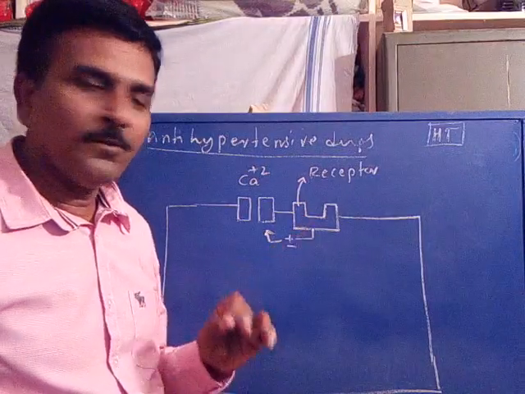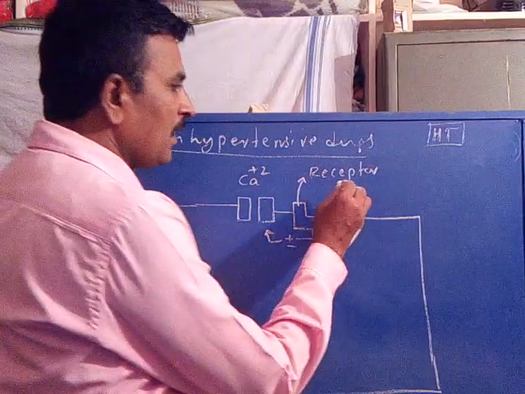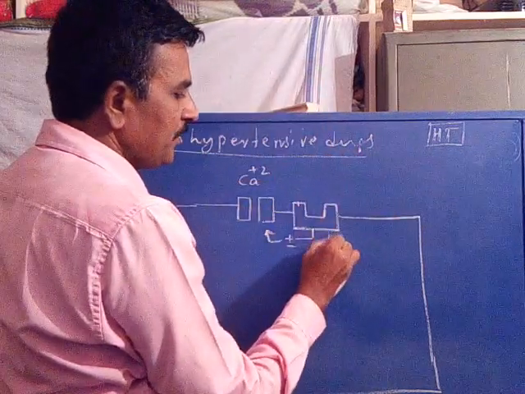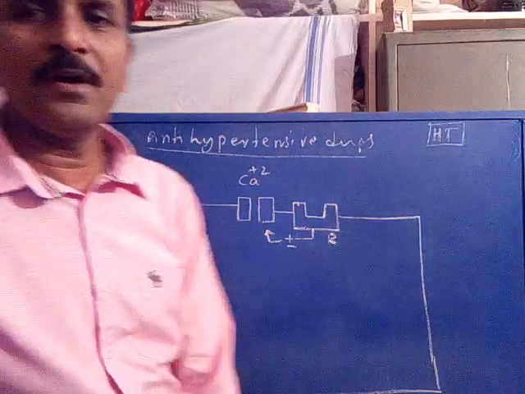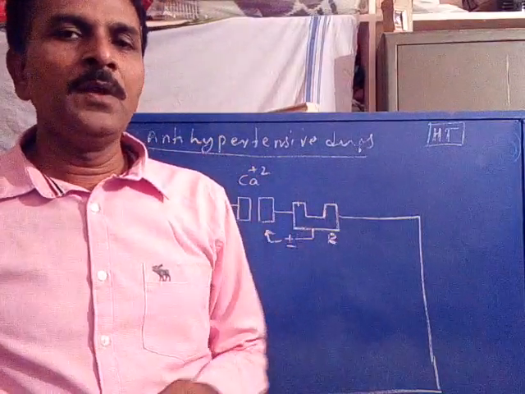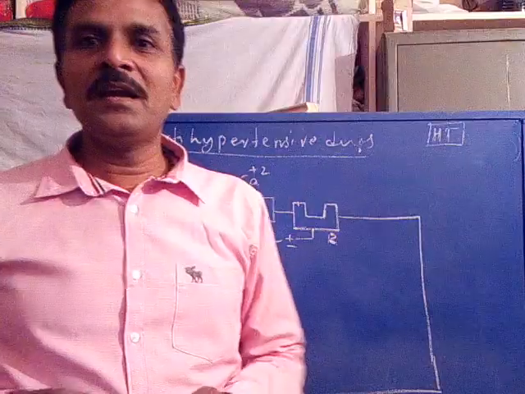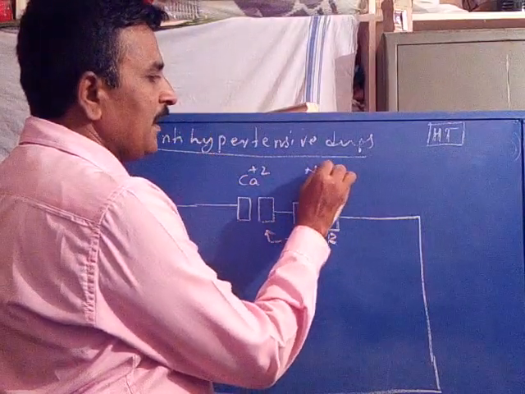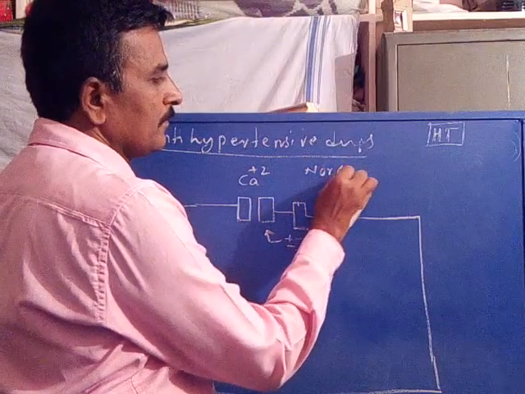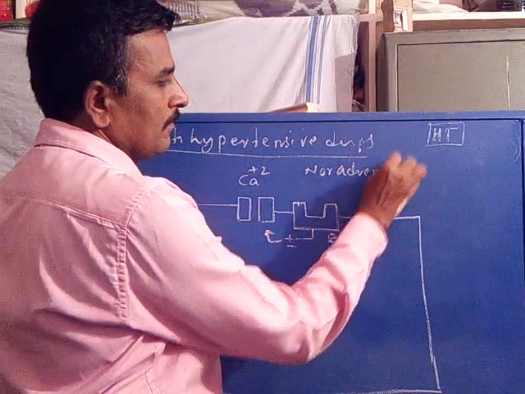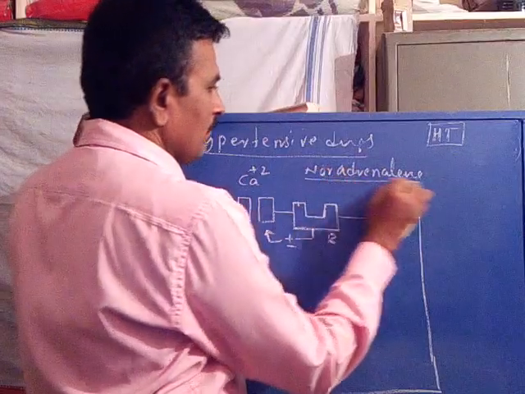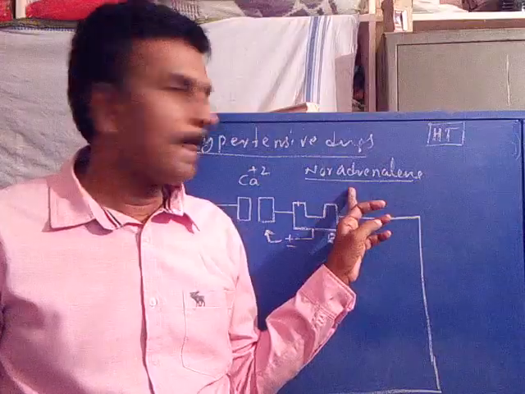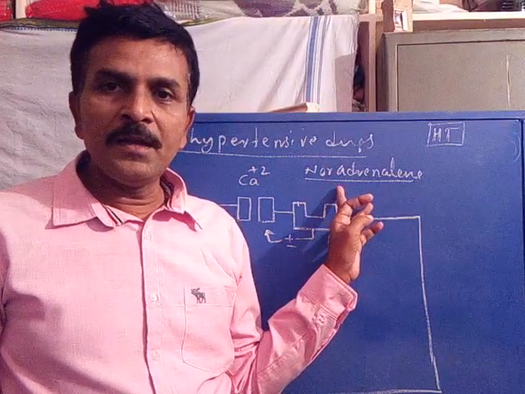Is it clear? Now, either adrenaline or noradrenaline, this is the receptor. R stands for receptor. Is it clear? Now, under normal condition, noradrenaline is a neurotransmitter.